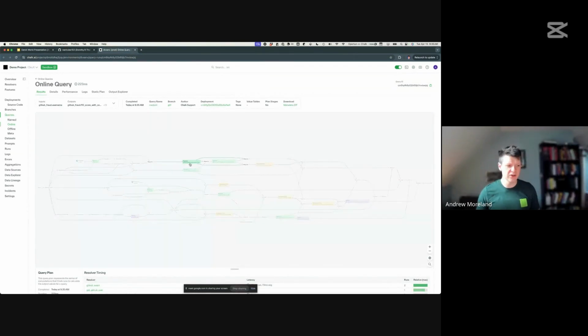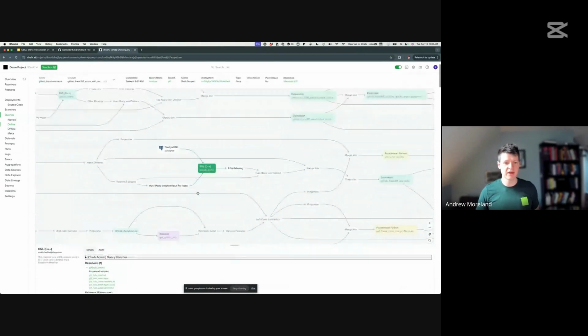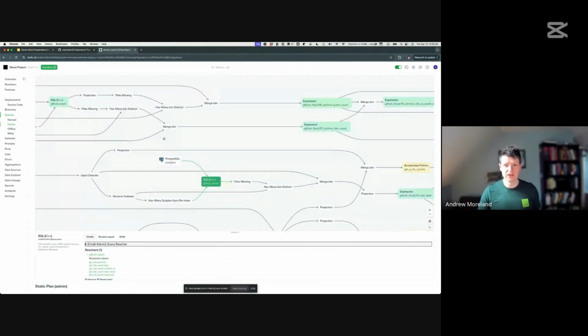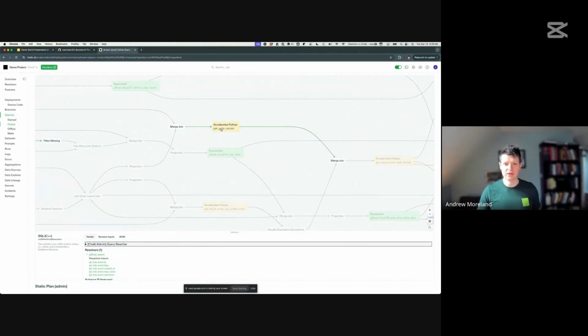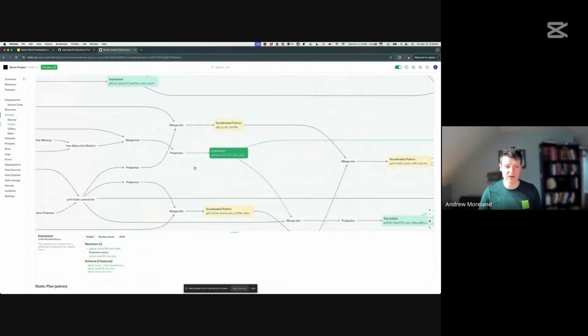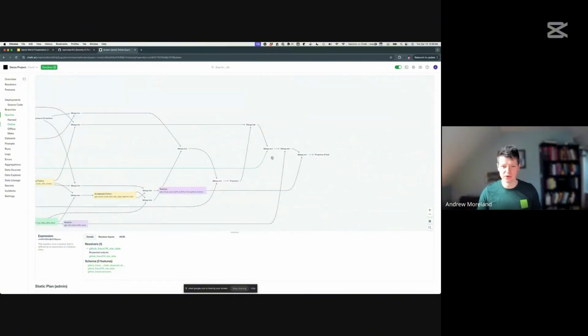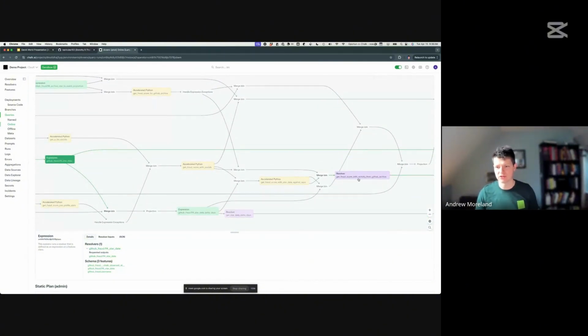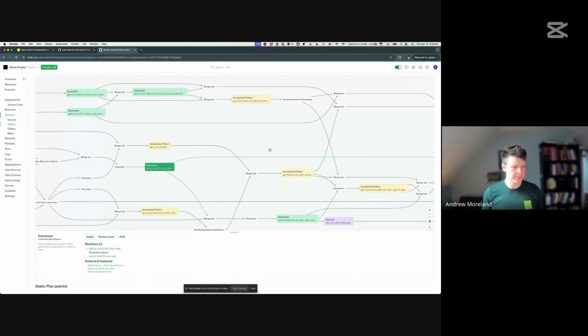So here's an example of what one of these query plans looks like. And basically, that archive data is being pulled in from Postgres. We're flowing it through some accelerated Python functions. We're combining it with some expressions which have been defined, and ultimately producing a vector after running it through some standard Python resolvers. I want to talk briefly about what this accelerated Python node means. In these pipelines, because they need to execute on the fly in reaction to user requests, we spend a lot of time thinking about how to make that really fast.